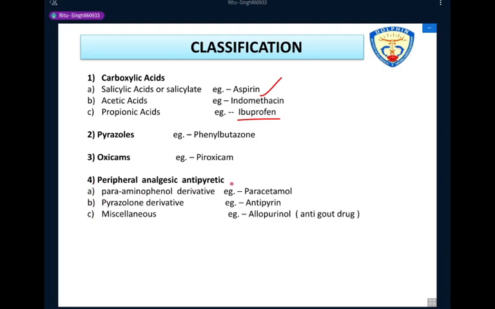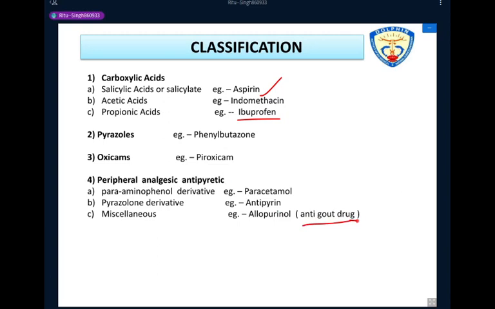What is it? These are drugs that relieve mild to moderate pain such as headache, lower higher body temperature in the condition of pyrexia, and some of them are used in gout.